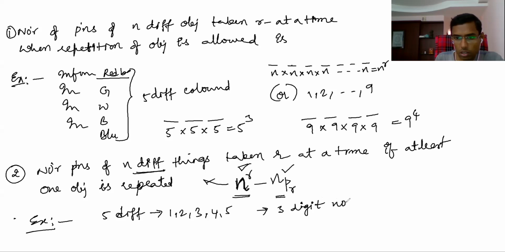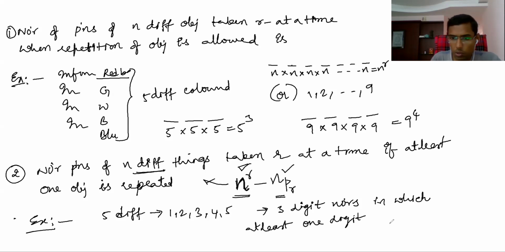3-digit numbers in which at least one digit is repeated. At least one digit is repeated. 3-digit numbers with at least one digit repeated.